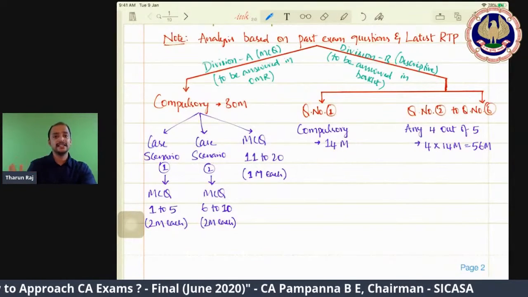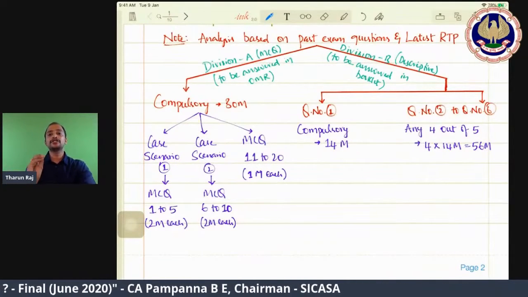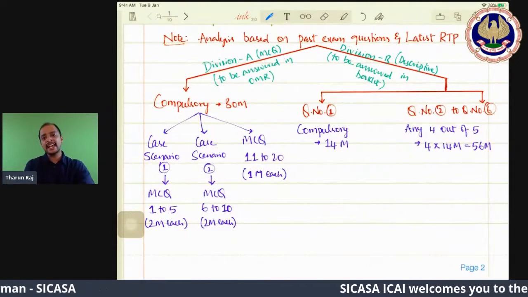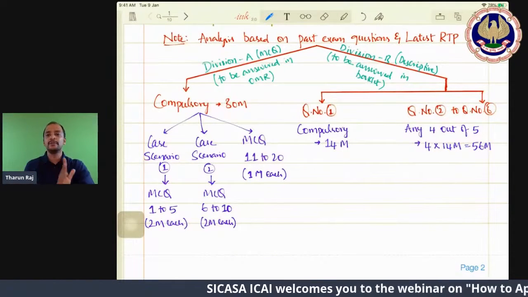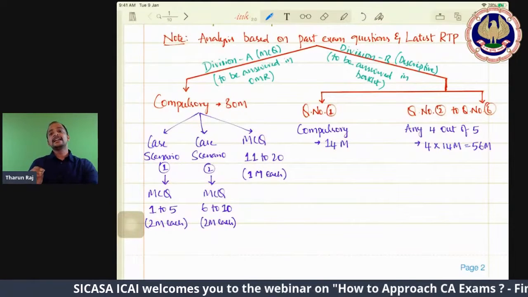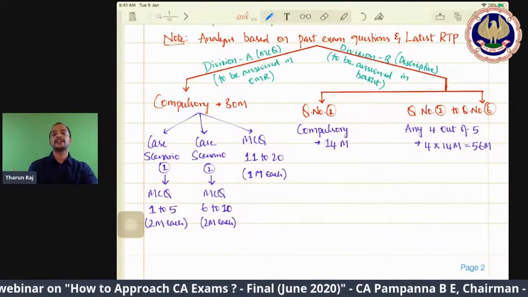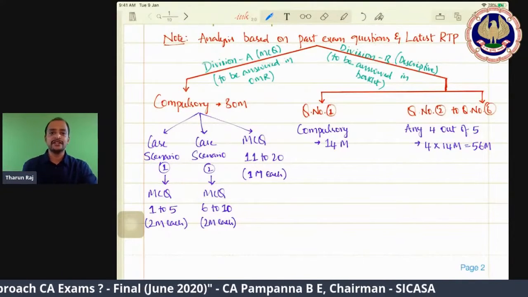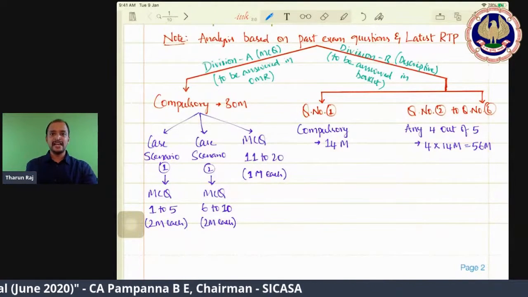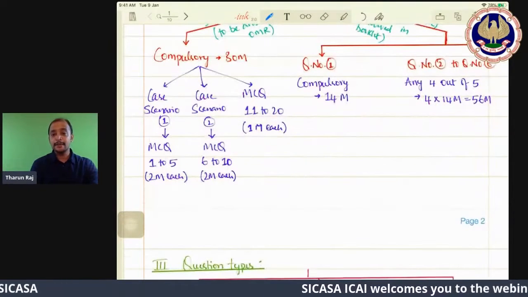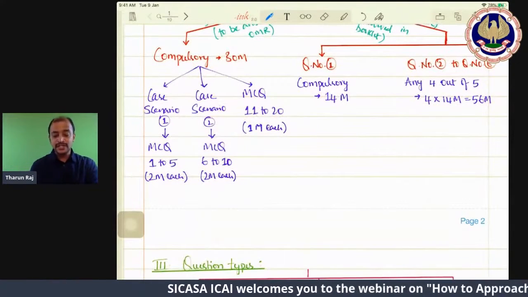So these 2 case scenarios might come for 20 marks. So 5 MCQs, 5 into 2, 10, 1 case scenario. So 2 case scenarios will be 20 marks. And then the remaining 10 marks, that is question number 11 to question number 20, could be 1 mark questions. So that will be direct questions. You have to be careful for this type of MCQ. These are the 1 mark MCQs.